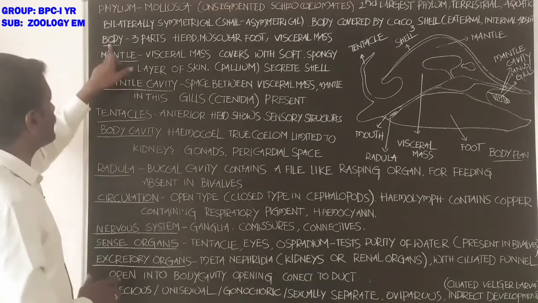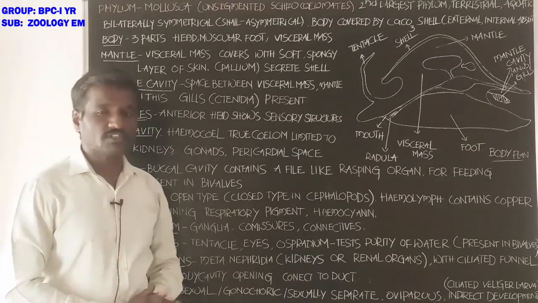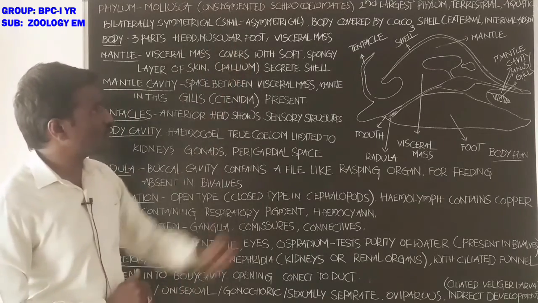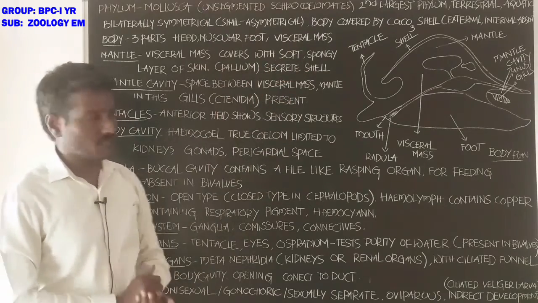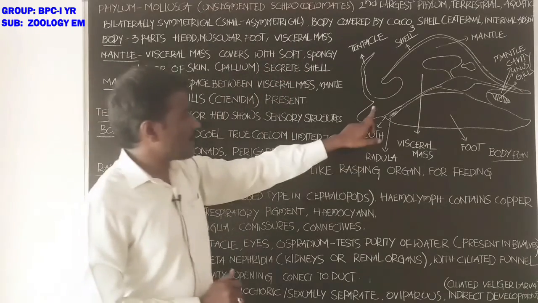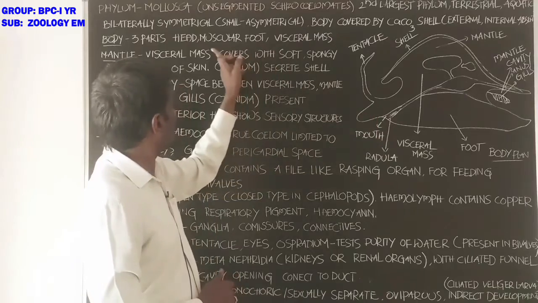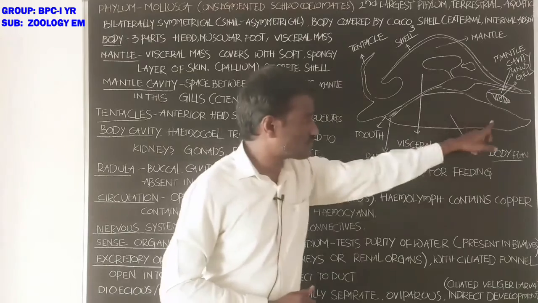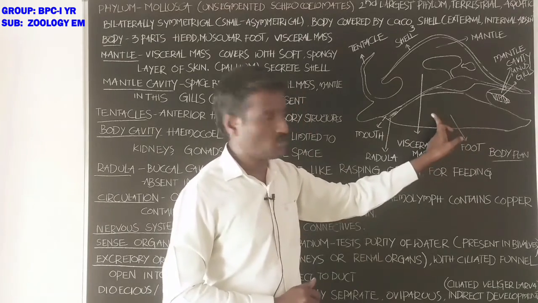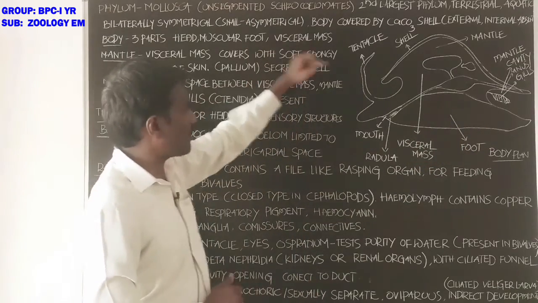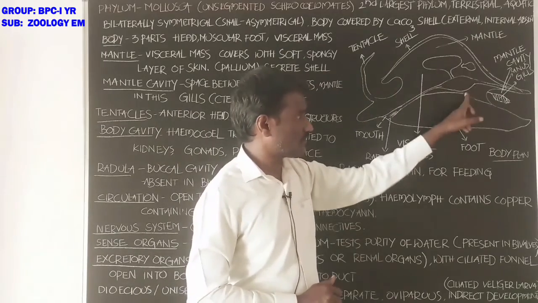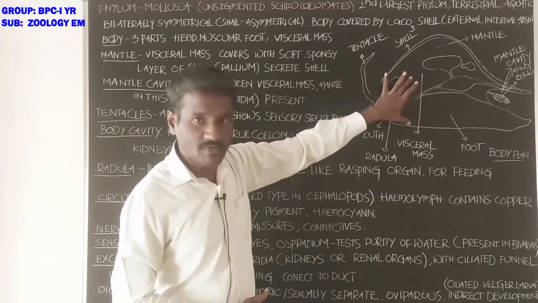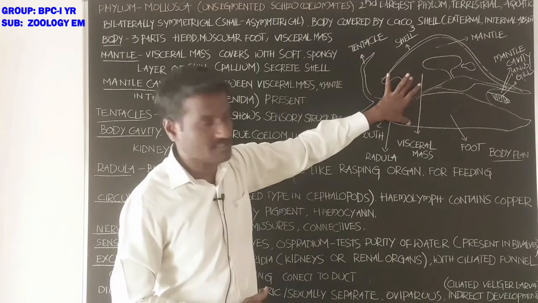Next, the body is divided into three parts. Which are the three parts? First one is the head, second one is the muscular foot, third one is the visceral mass. The muscular foot helps in locomotion. This is the diagrammatic arrangement that shows the body plan of the molluscans.